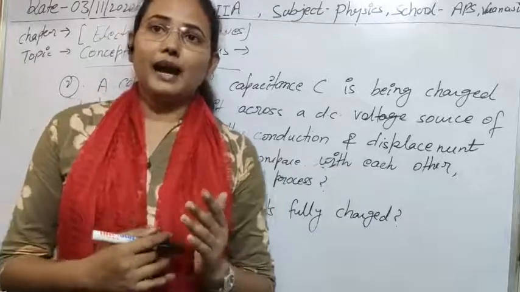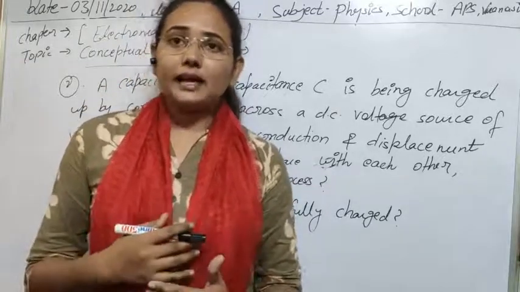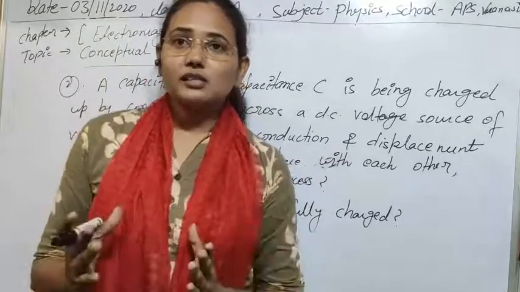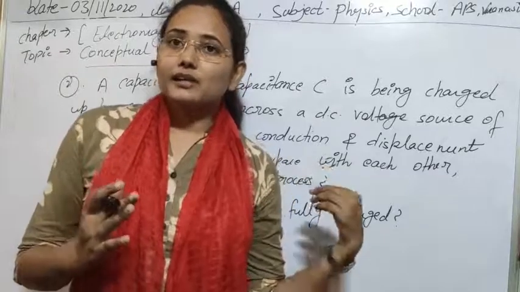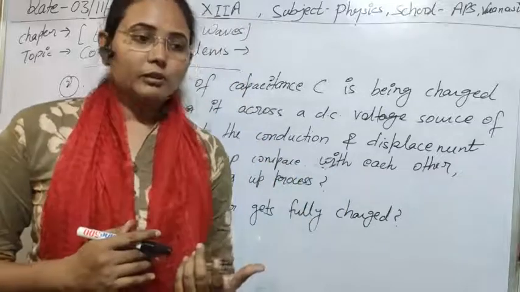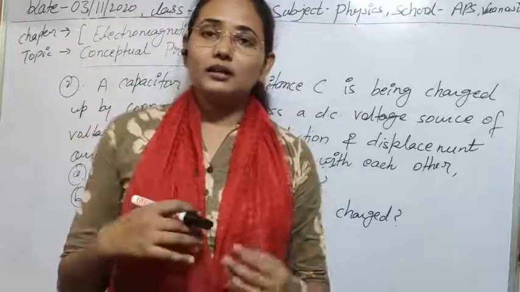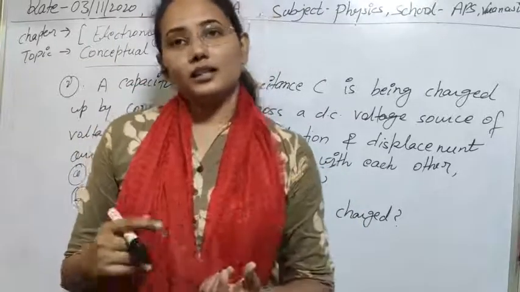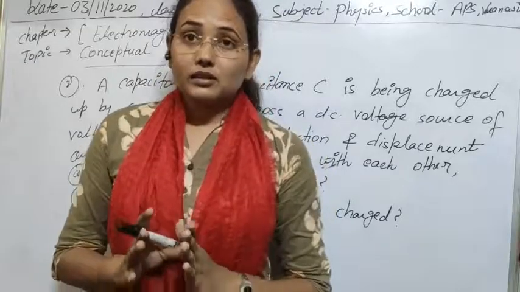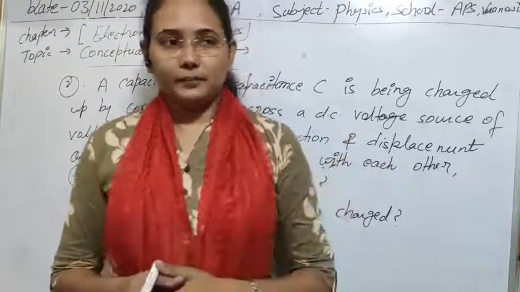Simple, we have to use the property of continuity, and with the help of that we can easily say that displacement current and conduction current will be equivalent if the charging process is occurring. Means we are connecting the source to charge the capacitor, and obviously in the connecting wires there will be a flow of charge. So if there is a flow of charge and a conduction current in the connecting wire, then at the same time between the plates of the capacitor there will also be a displacement current that is equivalent to that.